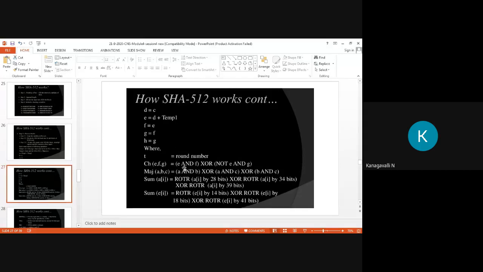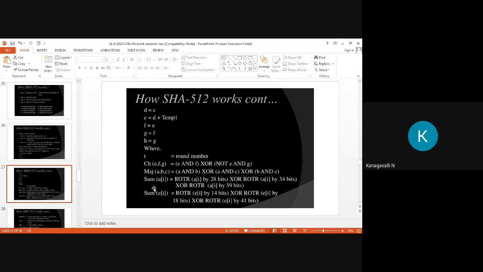So where t equals the round number, CH(E,F,G) takes the AND function of E and F, then XOR of NOT E and G. Then MAJ(A,B,C) is A and B, then XOR A and C, then XOR B and C, right? In this part of the theoretical explanation, you will definitely have a little bit of confusion. You just take it by yourself, then see and study.